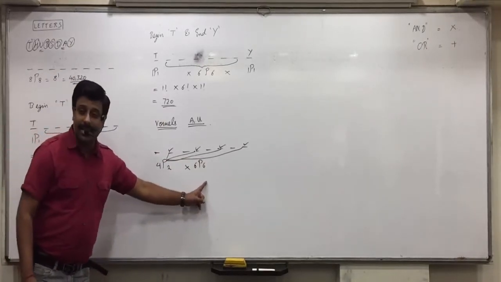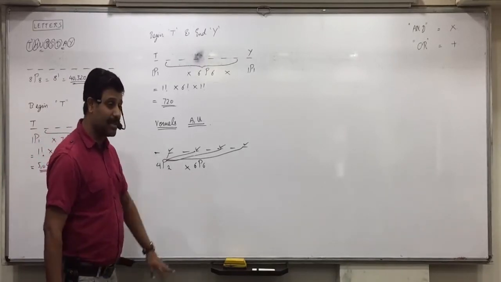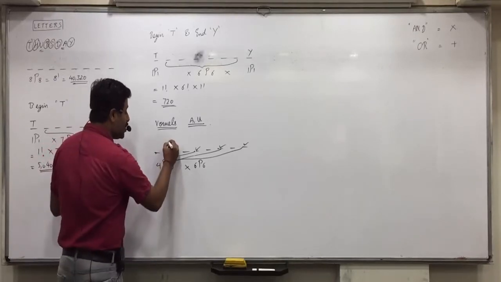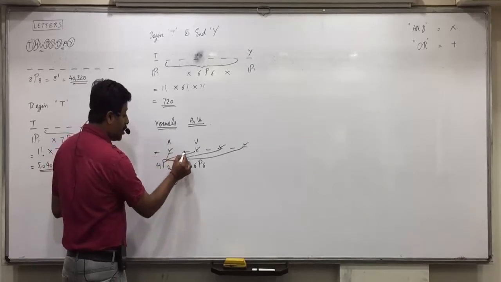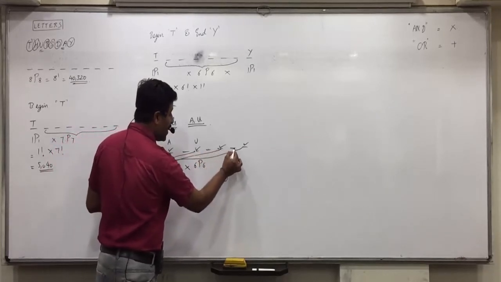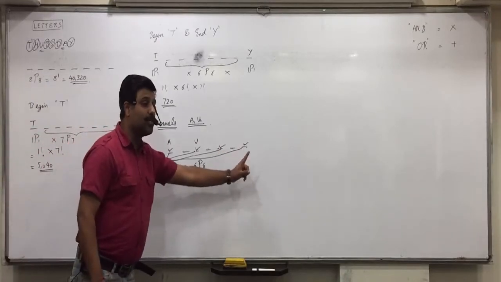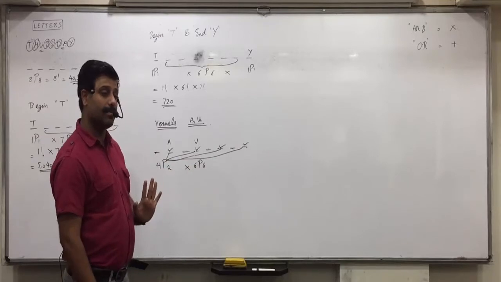Raise your hand who did not understand this. Which point is not clear? 4P2 or 6P6? First of all, silence everyone. Suppose you arrange A and U here. How many places are remaining? 1, 2, 3, 4, 5, 6. Nothing is arranged in these two places. And vowels are coming in even places only.